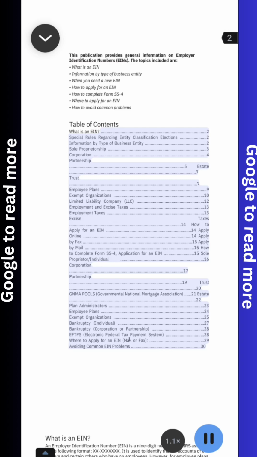How to complete Form SS-4, Application for an EIN: sole proprietor, individual; corporation; partnership; trust; GNMA pools, Governmental National Mortgage Association; estate; plan administrators; employee plans; exempt organizations; bankruptcy, individual; bankruptcy, corporation or partnership; EFTPS, Electronic Federal Tax Payment System; where to apply for an EIN, mail or fax; avoiding common EIN problems.